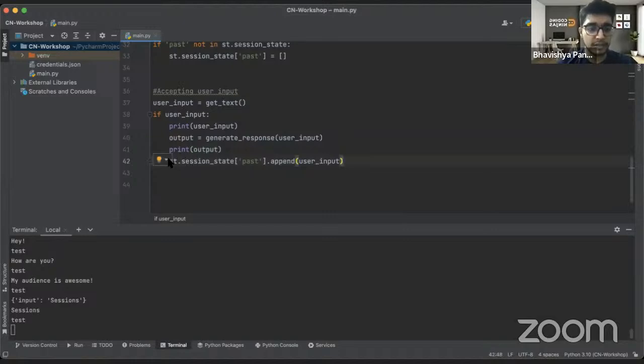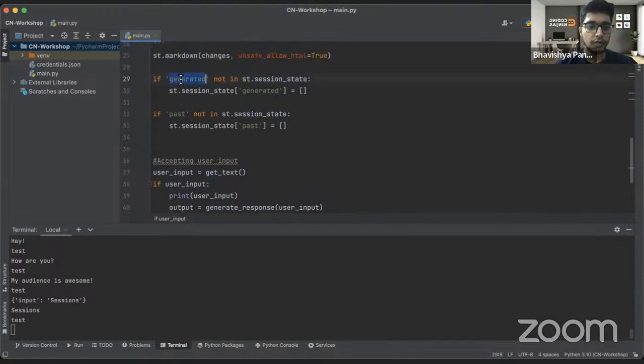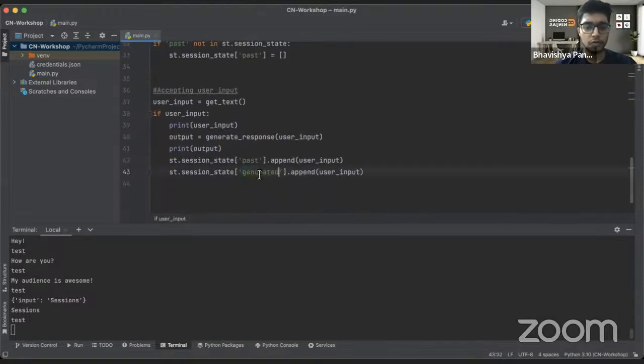Now, once this thing is done, I want to see the generated output, because if you guys remember, when we used that free application, the generated output would come a little time later, right? So there would be some lag. So we want it to come later. So generated, I will copy it from here, and then I paste generated over here. And here, in place of user input, we paste output, right? This thing is done. Cool. Quickly. This thing is done, and